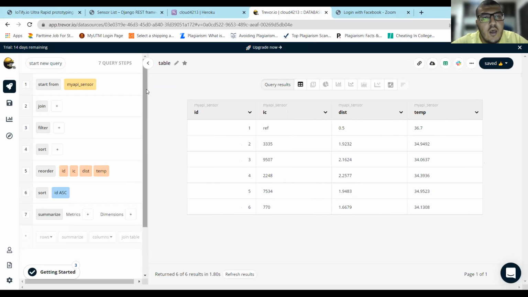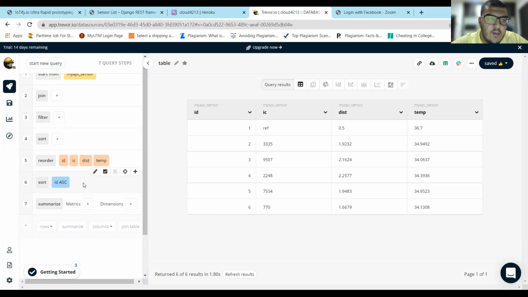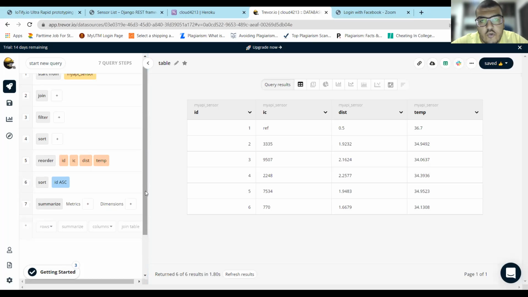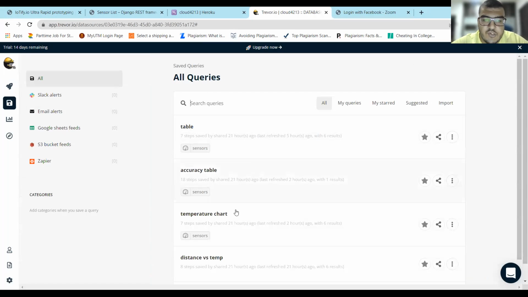The best thing about Trevor is I can see the history, how I created my query or how I created my table. First, I added all the information from my API sensor, and I reordered my table by ID, IC, then distance, then temperature. And I sorted my table with the IC from descending to ascending order. That was all for my first table, which is basically a view of all our readings. Now we will go to a more precise chart.